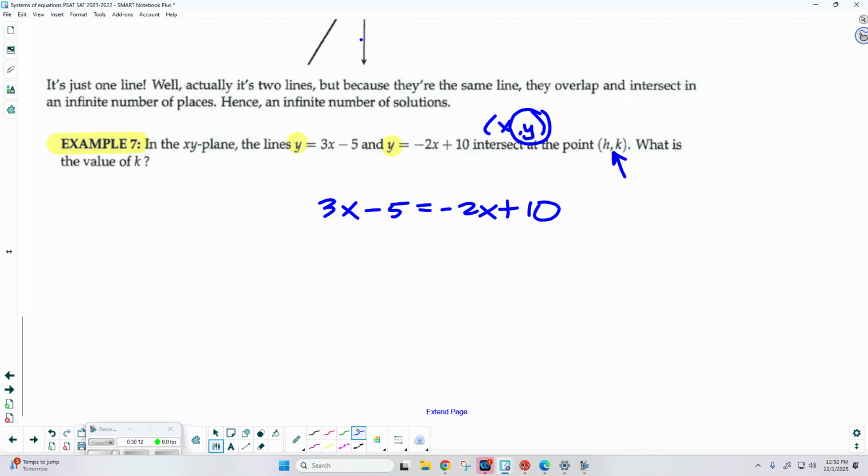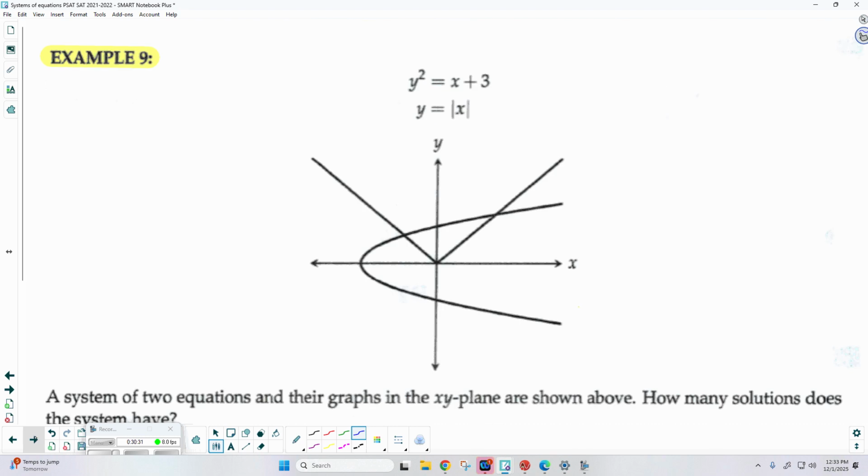Okay. So we did one just like this a moment ago. Would you like me to work through it, or should I just give you the answer? Okay. So the answer should be 4. So if you were to take a look through that. Now, remember, this would solve for x, but you want the y value. Okay. All right. So now let's see if we can get back on track.